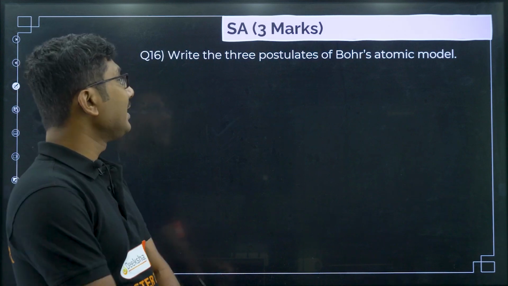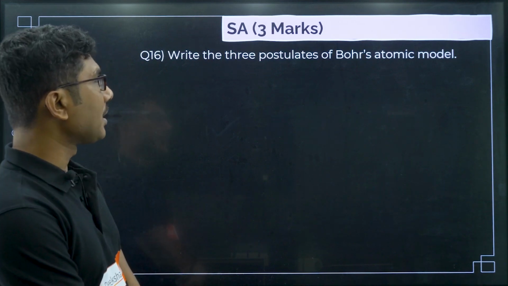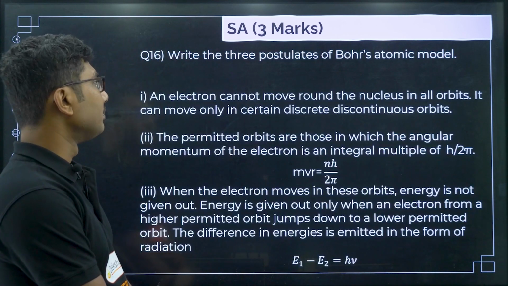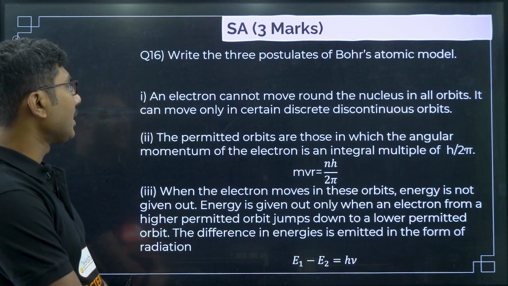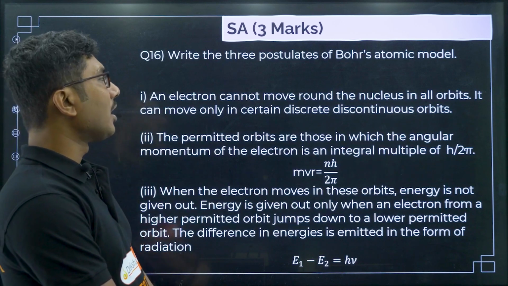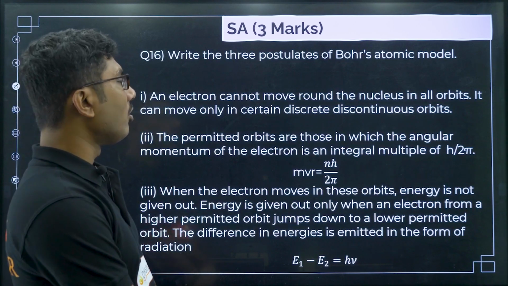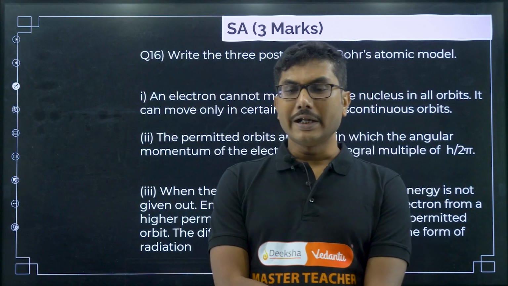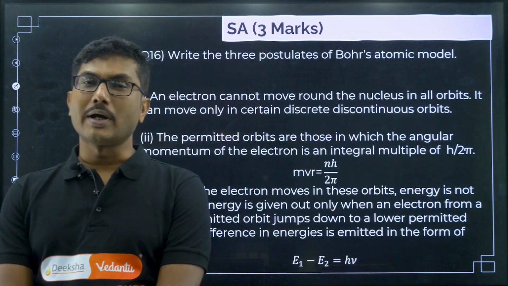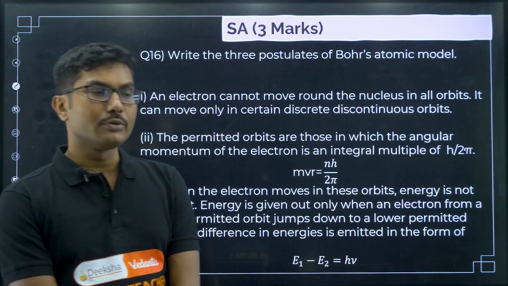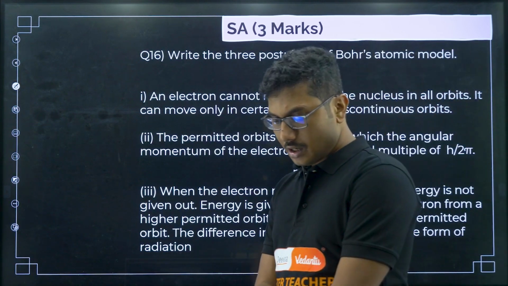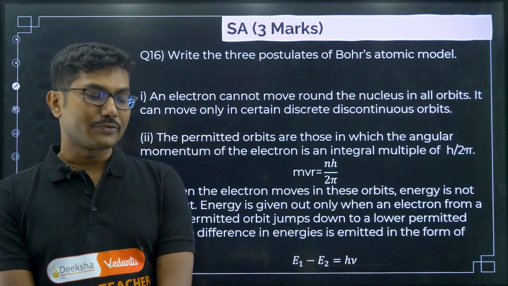Now, write 3 postulates of Bohr's atomic model. Now we have switched to the 3 marks category. So let us see one by one. An electron cannot move around the nucleus in all possible orbits. According to Rutherford, an electron can move around any orbit. There was no specification, no limitation, and that is why the atomic model failed.